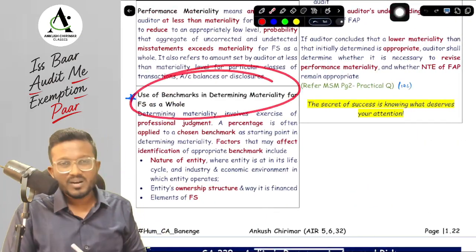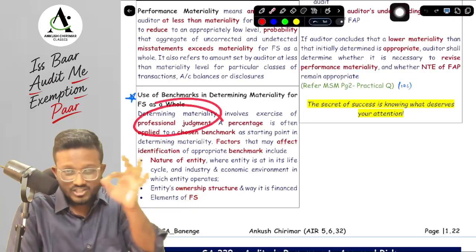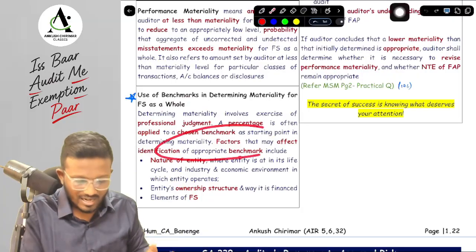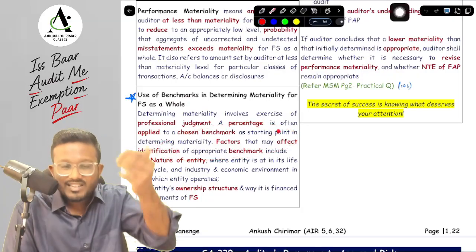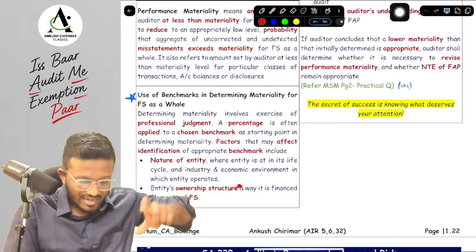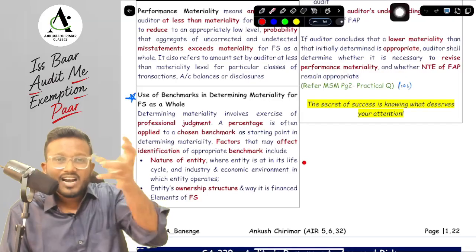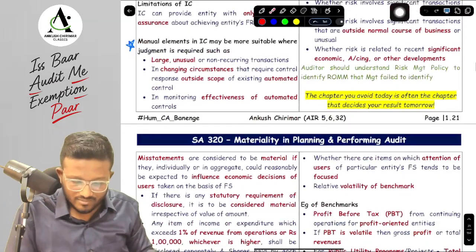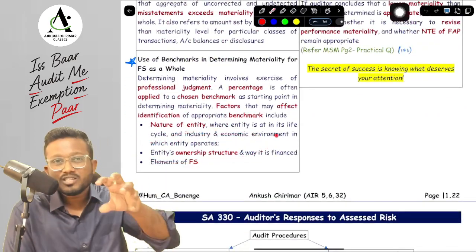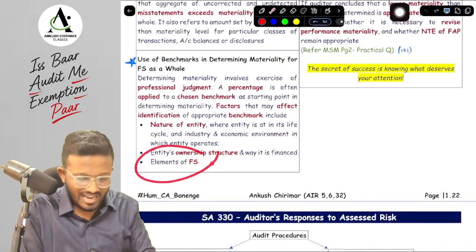We are discussing about use of benchmark in determining the materiality for financial statements. They are saying that determining the materiality involves professional judgment. A percentage is applied to a chosen benchmark so that we can get a material amount. Now, what are the factors that help us in identifying the appropriate benchmark? First of all, sir, we see the relative volatility of the benchmark, and second, we see the nature of the entity, its industry and economic environment and everything. Second, we see whether there are any items where the attention of users is focused, and what users' attention is focused on, sir: ownership structure and the way it is financed. And lastly, we see the financial statements, what are the elements of financial statements.